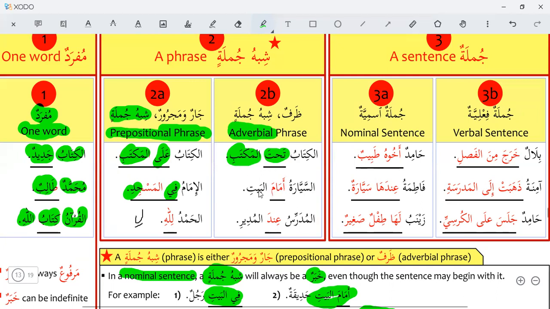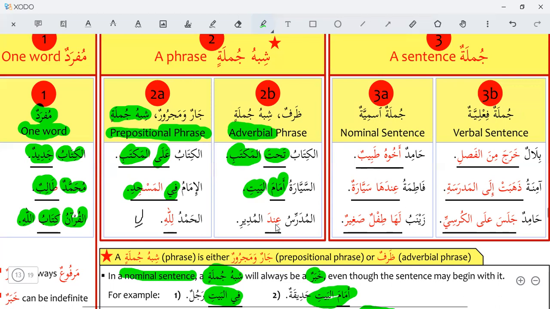As-sayaratu amamal bayti. The car is in front of the house. Amama, in front. Al-maktabi is mudaf ilayh and al-bayti is also mudaf ilayh. The noun following a zarf or adverb will always be mudaf ilayh because an adverb is always mudaf.